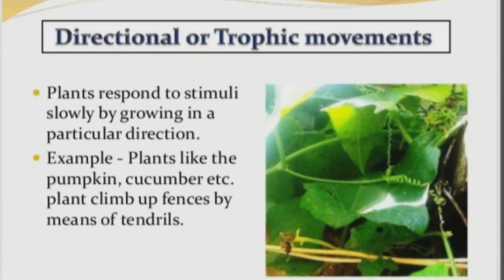If some stem is there, or you have kept a stick or something, it will take the support. There we find a structure called tendrils, spring-like structures you can see in this picture. With the help of these spring-like tendrils, it takes the support. Whichever side the support is, students, that side it will turn and take it. So this we consider as tropic movement.